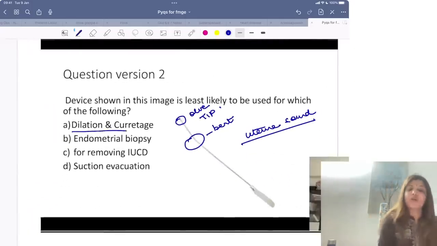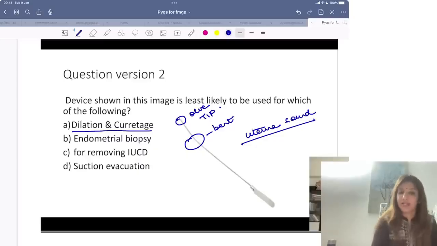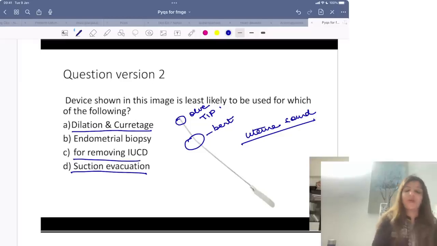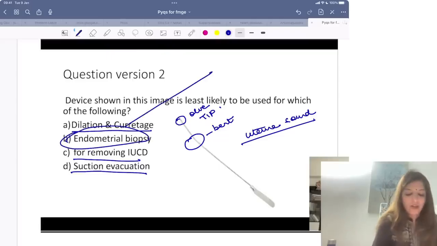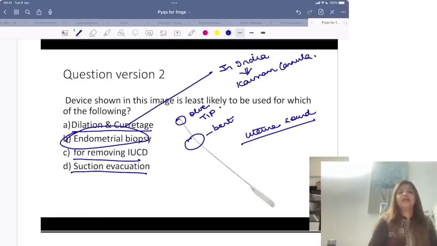So it can be used for dilatation and curettage. Before doing a dilatation and curettage, I can use a uterine sound. Before suction evacuation, I can use a uterine sound to know the length and the position of the uterus. For removing an IUCD, I can use a uterine sound. For endometrial biopsy in India, we use Karman's cannula.